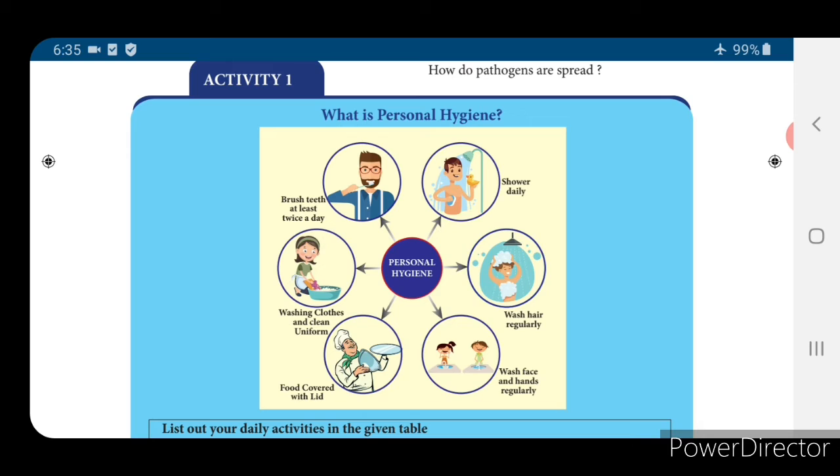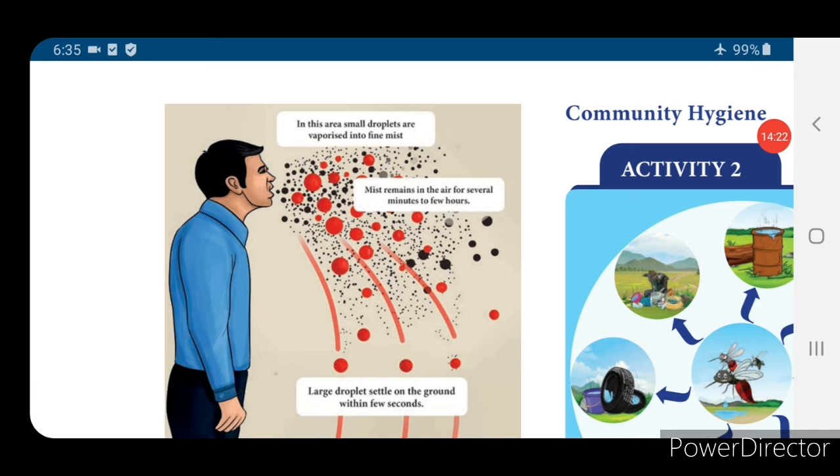These are all what we call personal hygiene. That is, you keep yourself in a clean manner. We call that personal hygiene. Yes. Now you see this picture.